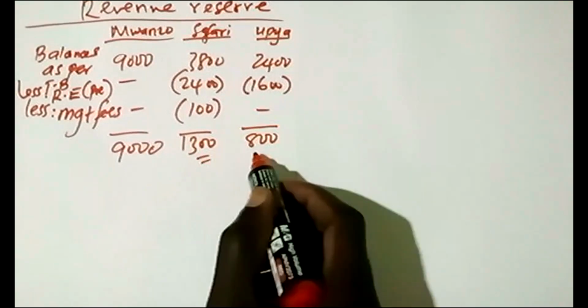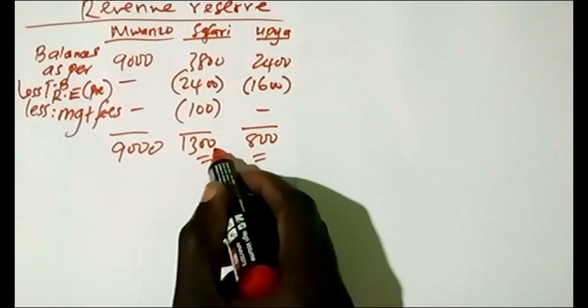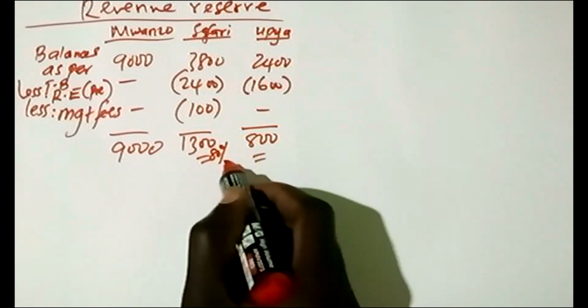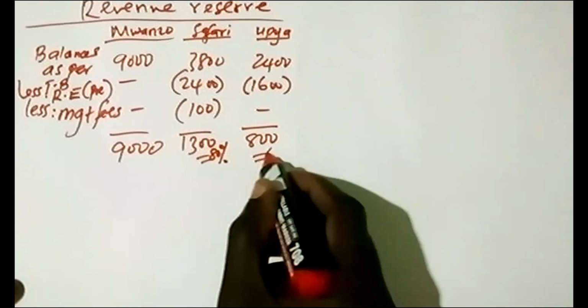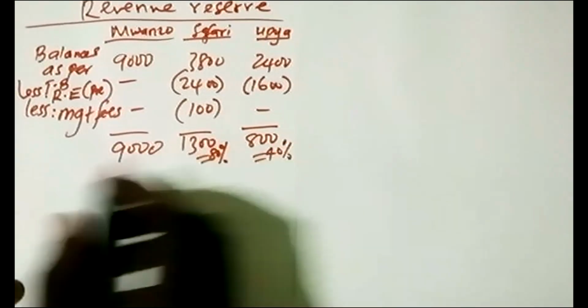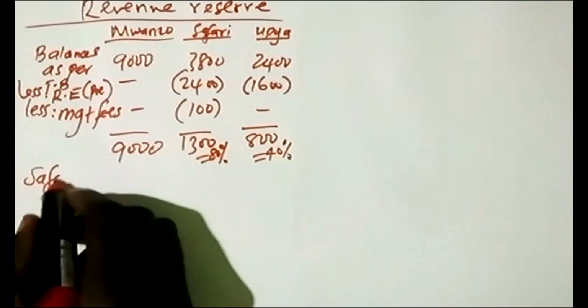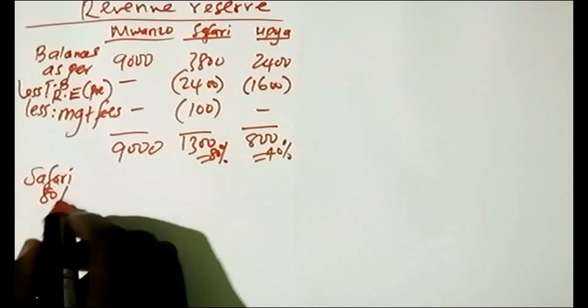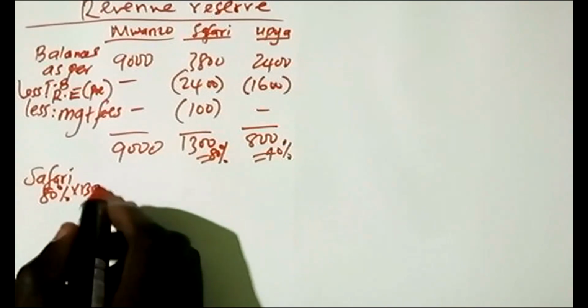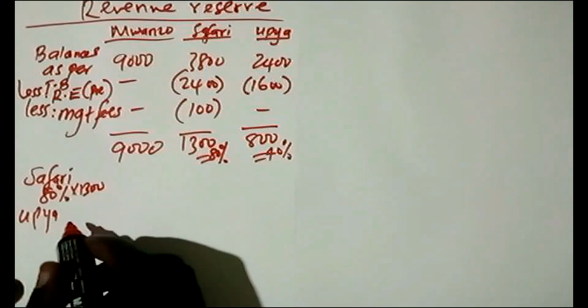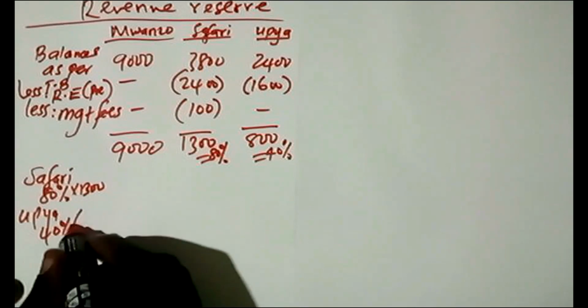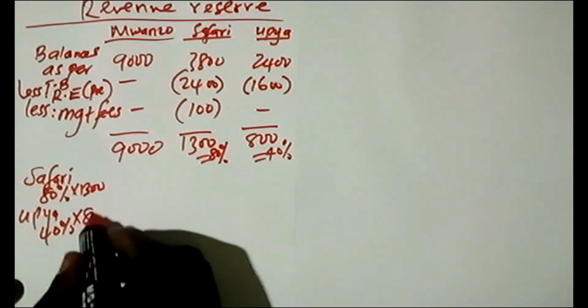So the parent will be taking 80% from this one, and it will be taking 40% from this one. So you say your Safari, you take 80% of 1300, and for Upia, we have 40% of 800.